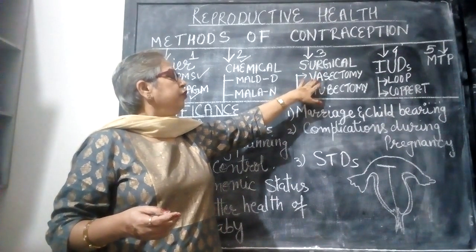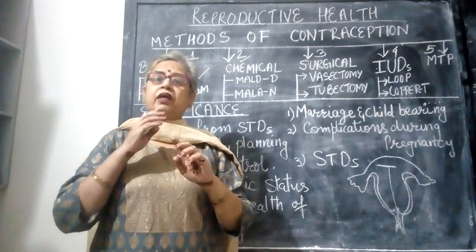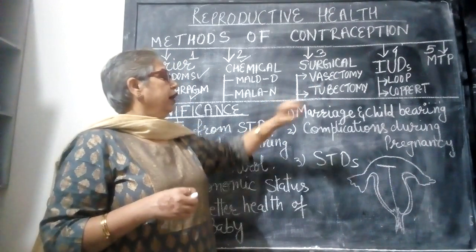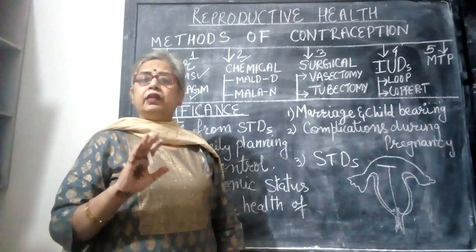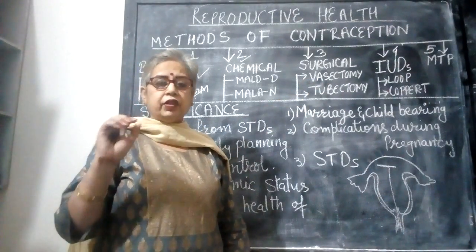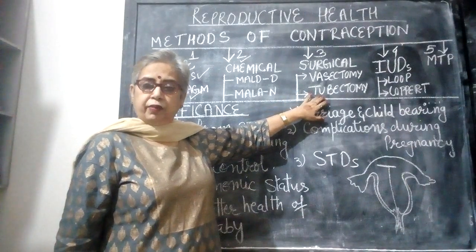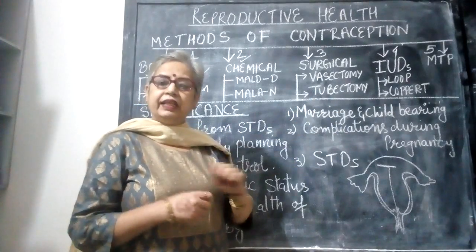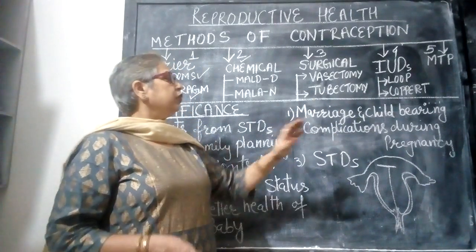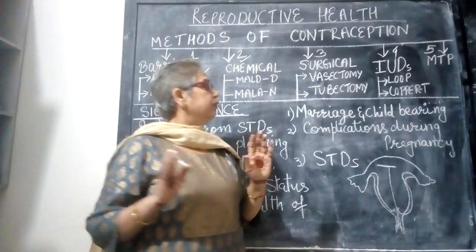With the help of a specialist doctor, these tubes are cut, ligated, and the sperms are now not there in the ejaculation. The semen is without sperms. And in tubectomy, which is done in case of females, the oviducts or the fallopian tubes are ligated, tied, so that the egg and sperm cannot meet.